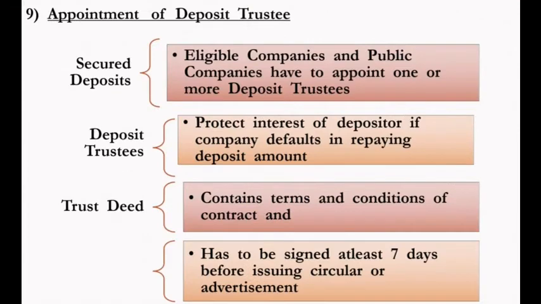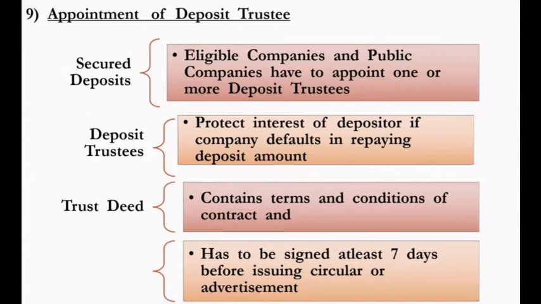Next point is appointment of debenture trustee. So when issuing a secured deposit, an eligible company can appoint one or more deposit trustees. This trustee protects the interest of depositors in case of company defaults in repaying the depositors. Like we have seen in the debenture, same here is the work of the deposit trustee. So the deposit trustee is a safeguarder or the protector of the interest of the depositor.